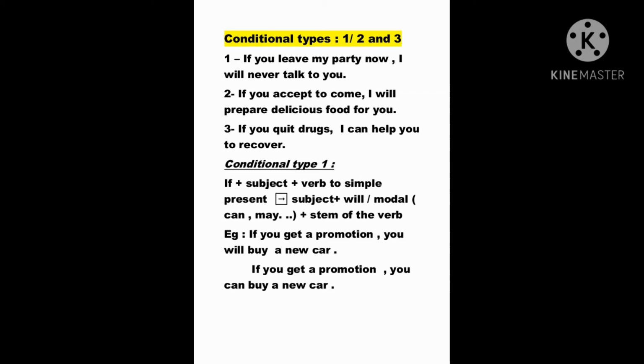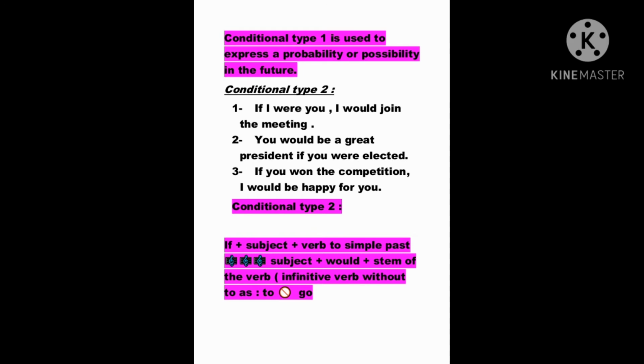Or we can say, if you get a promotion, you can buy a new car. So as you see, we can use simple future will plus stem, or modal plus stem. Conditional type 1 is used to express a probability or possibility in the future. That's why we use it.